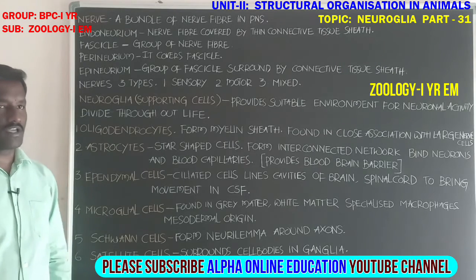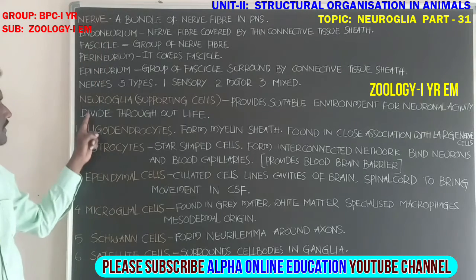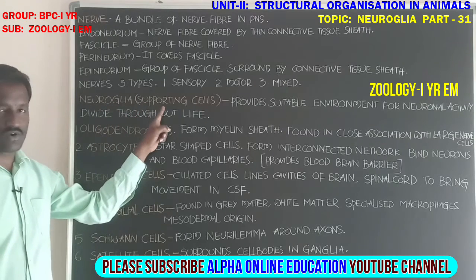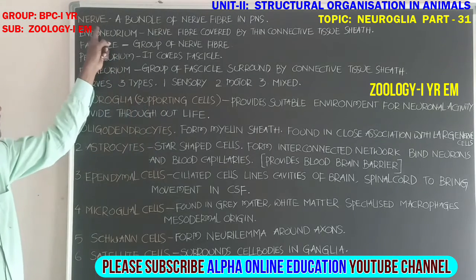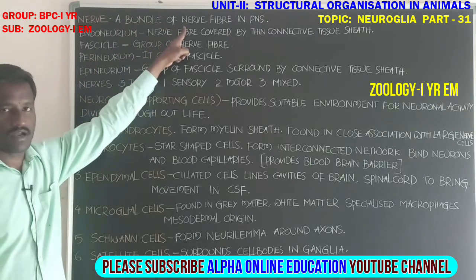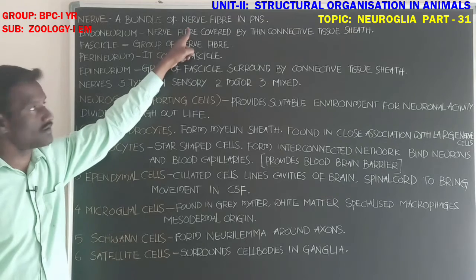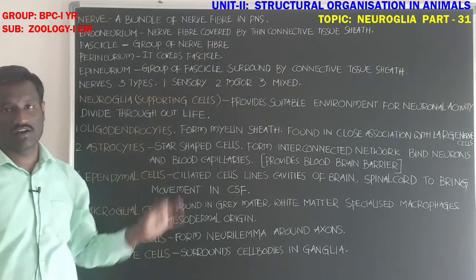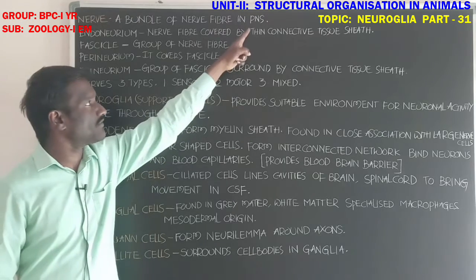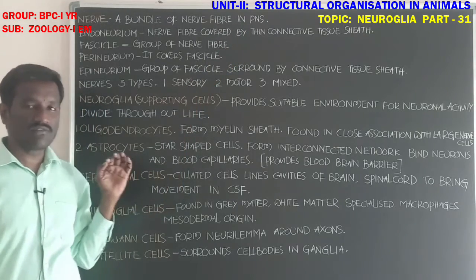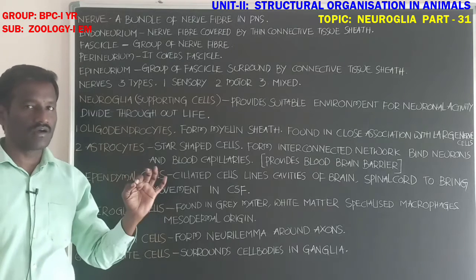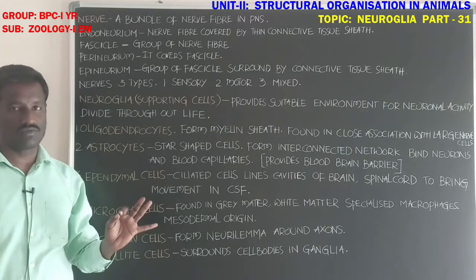Students, today's topic is about nerve and different types of the neuroglial cells or supporting cells. What about the nerve, student? A bundle of nerve fiber in the peripheral nervous system is called nerve. What about the peripheral nervous system? Peripheral nervous system is with the cranial nerves and the spinal nerves.